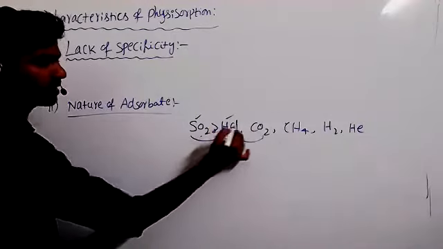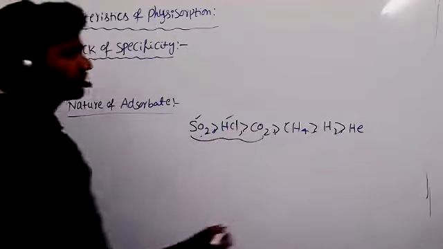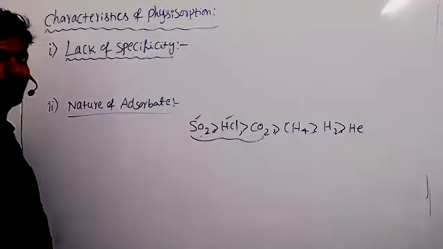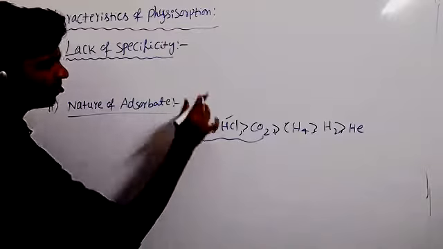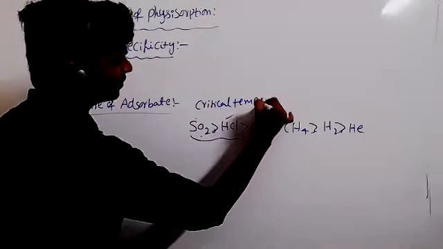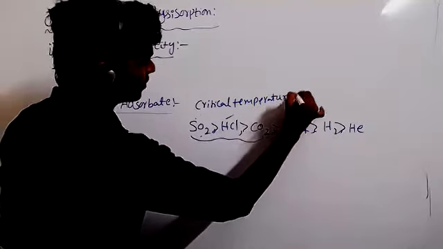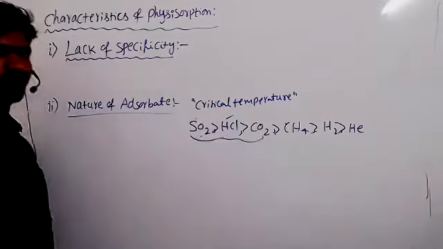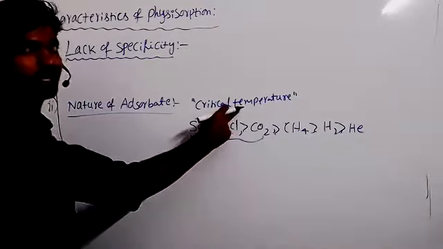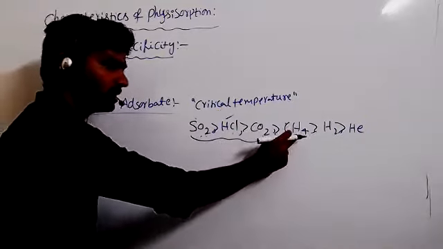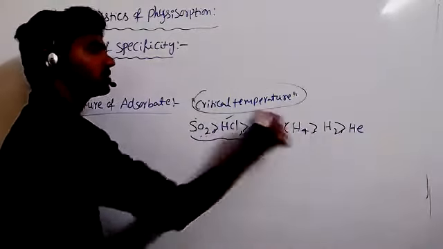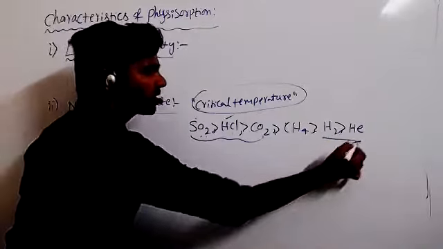First is this, next to this is the order. Sulfur dioxide we can liquefy easily because it has a higher critical temperature. Higher the critical temperature, easier to liquefy. So sulfur dioxide and HCl we can liquefy very easily because they have high critical temperature. Next, carbon dioxide, then methane. Least are hydrogen and helium, having low critical temperature. That's why it is very difficult to liquefy these gases.